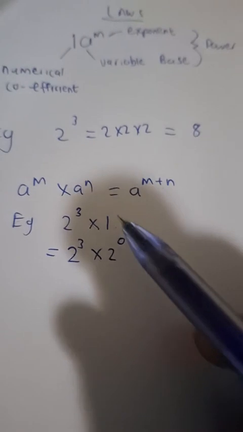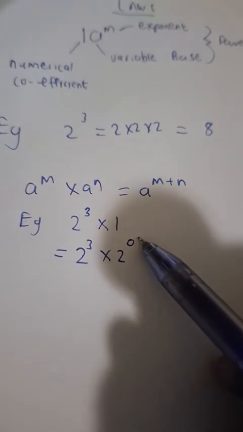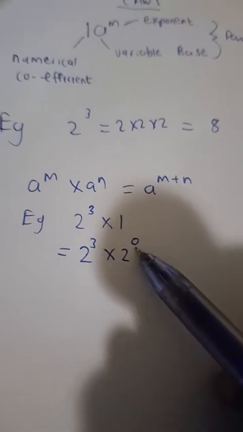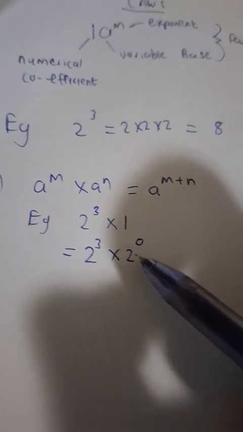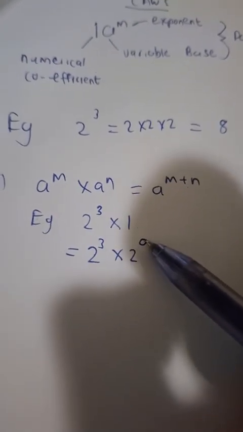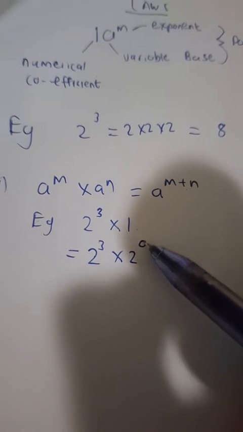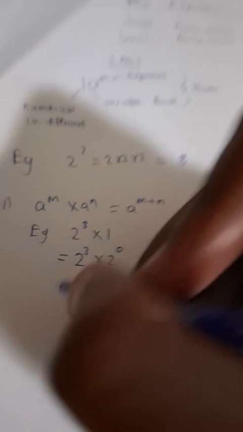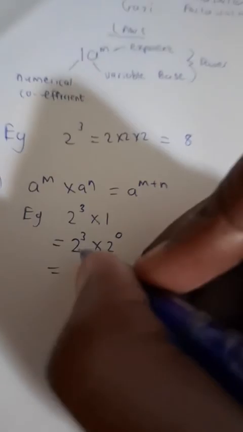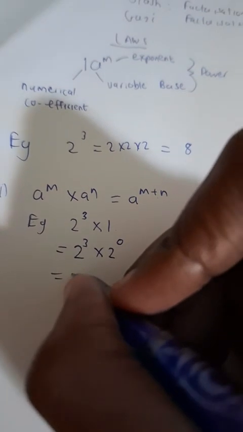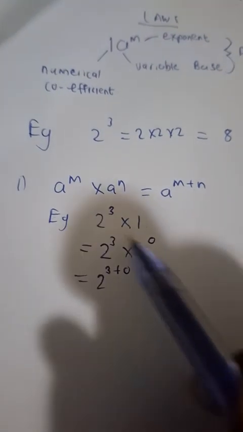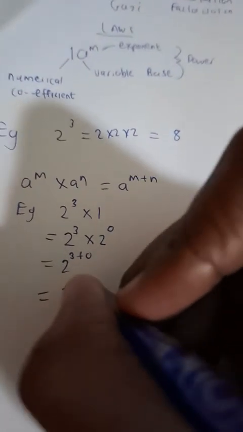Okay, that is 1. 1 can be written as 2 to the power 0, because any base raised to the 0 exponent is equal to 1. Of course, with the exception of 0 as a base, but any other numerical value raised to the power 0 is equal to 1. So since the bases are the same, what do we do when we are applying the law of exponents? We keep the base 2 because it's the same, we add the exponents. So our final answer is 2 to the power 3.